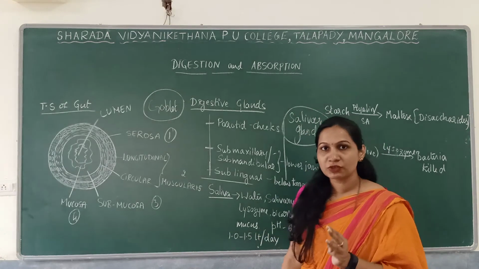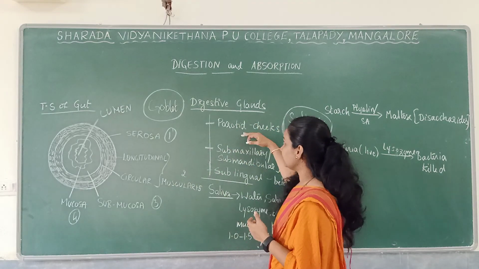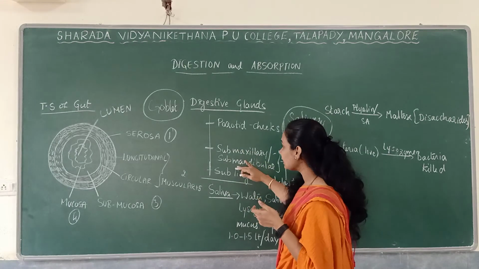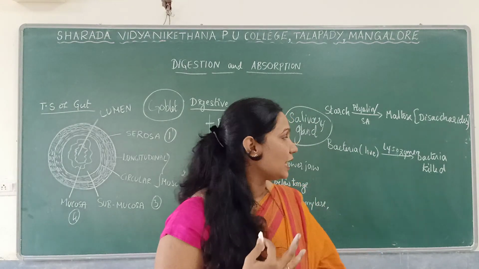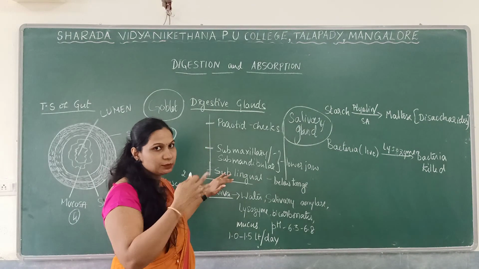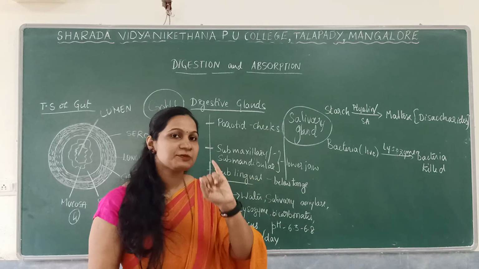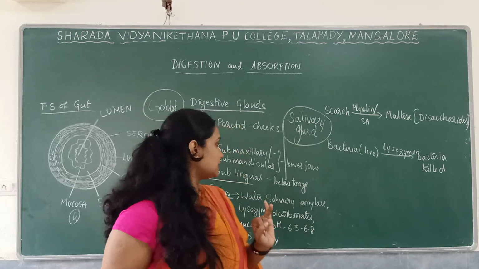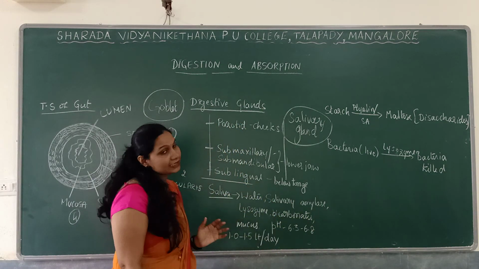There are 3 pairs of salivary glands which secrete the saliva. They are the parotid gland, which is in the cheeks, the submaxillary or submandibular glands, which are in the lower jaw, as well as the sublingual gland, which is below the tongue. So there are 3 pairs of salivary glands: parotid, submaxillary or submandibular, and sublingual. These 3 glands secrete saliva.